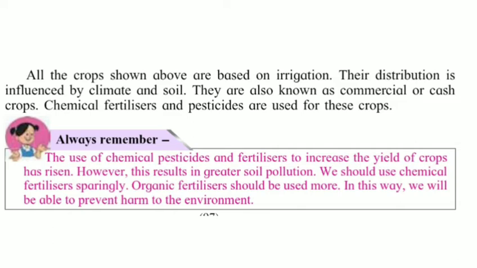And students, we must always remember that the use of chemical pesticides and fertilizers to increase the yield of crops has risen. However, this results in greater soil pollution. We should use chemical fertilizers sparingly. Organic fertilizers should be used more. In this way, we will be able to prevent harm to the environment.